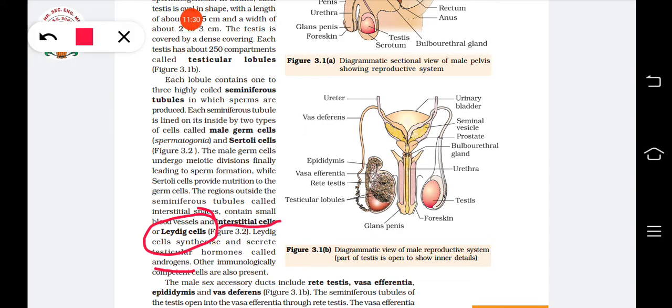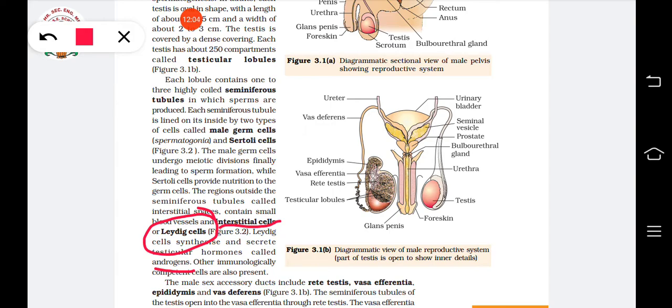If you study the structure of a testis, these are the parts. Each testis has a number of testicular lobules, around 250 compartments or testicular lobules. Each lobule will have 1 to 3 tubes known as seminiferous tubules, and in each seminiferous tubule there are male germ cells or spermatogonia and Sertoli cells.